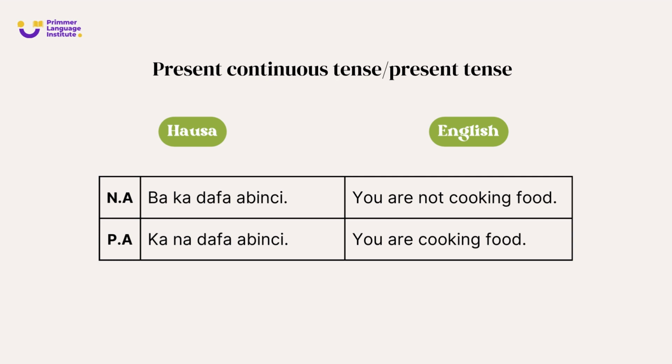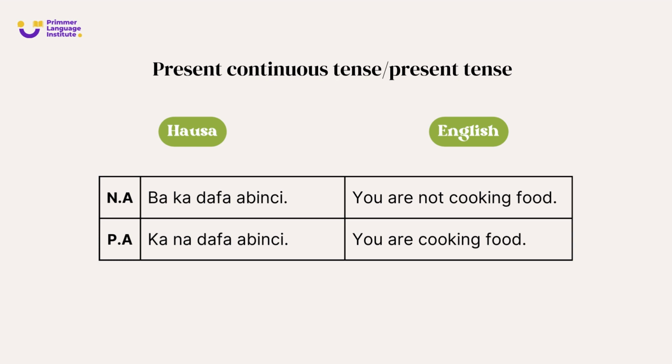Okay? So, in this present tense, what you have to study is kana. Whenever you say kana, it means you are doing. Ka means you. Na means doing. So kana dafa abinci means you are cooking food. Ba means not, ka you.